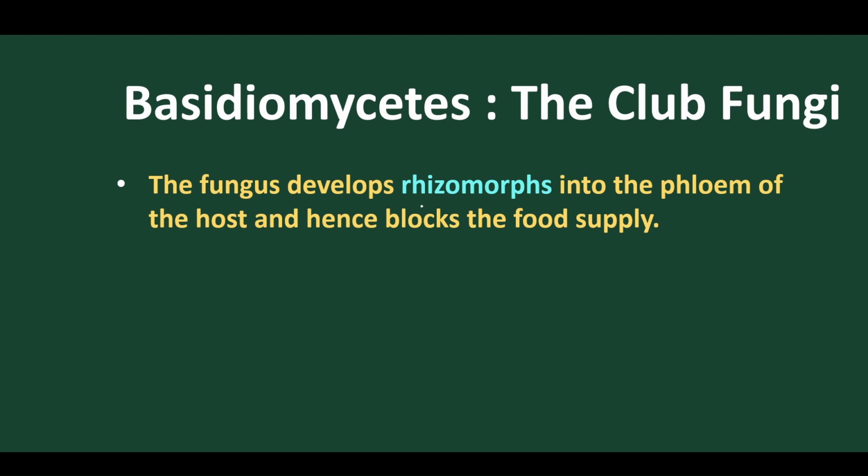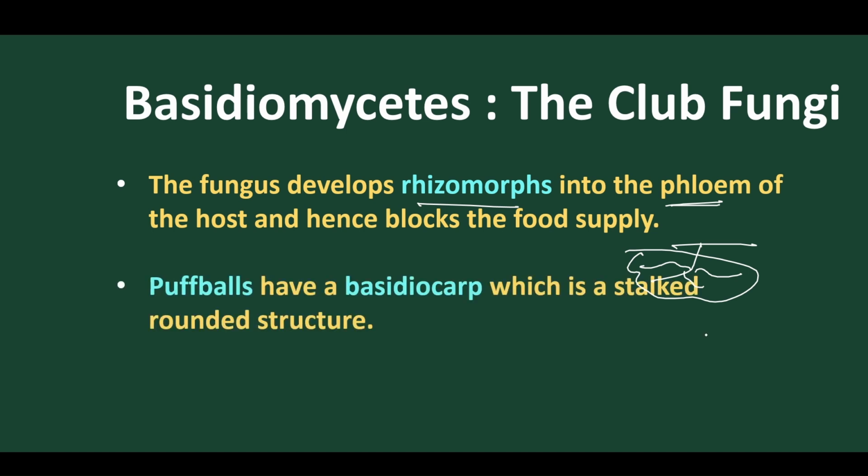Normally the fungus develops rhizomorphs, as we have discussed. They develop this root-like structure, and this root-like structure enters into the host cell and absorbs food supply from its phloem, blocking the phloem, and absorbs all the food supply from the root of the host and from the phloem of the host cells.